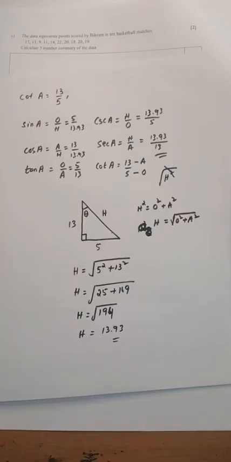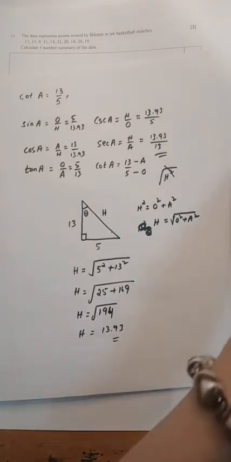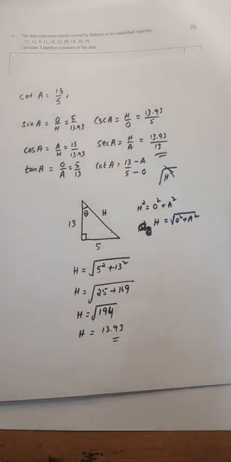Can we simply keep it as root of 194 instead of a decimal? Yes, no problem. Root of 194 is the value, ultimately the same.